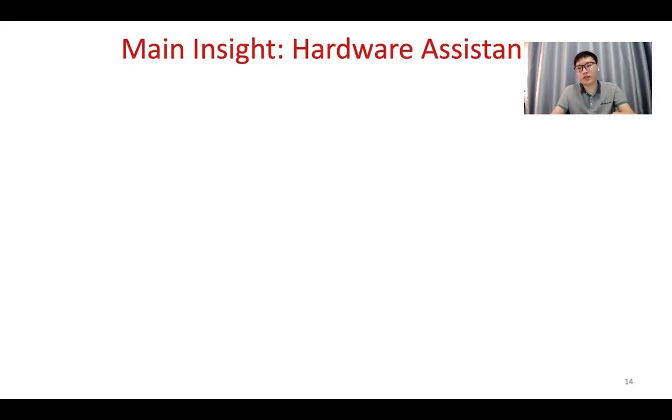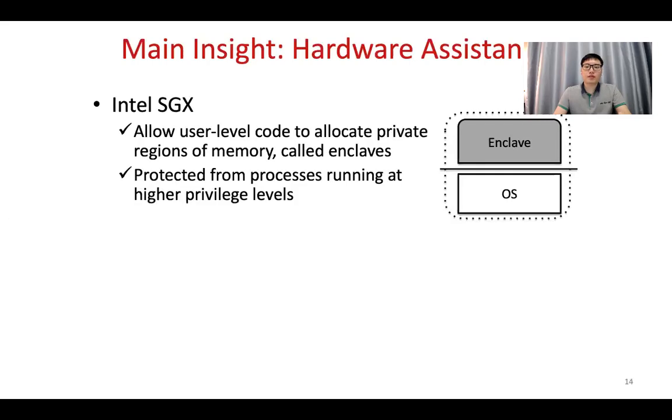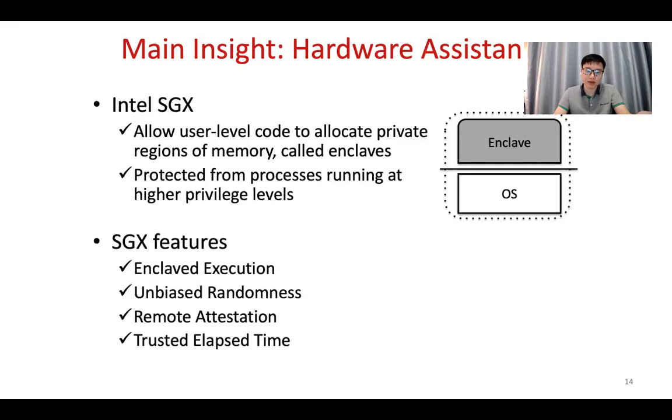Our solution here is trusted hardware. If we look at the hardware, this is Intel SGX, which was proposed by Intel. Several years ago, Intel started to produce a lot of chips empowered by SGX, which allows user-level code to allocate private regions of memory called enclaves. And users can execute data and logic inside enclaves, which is protected from the processes running at higher privilege levels.